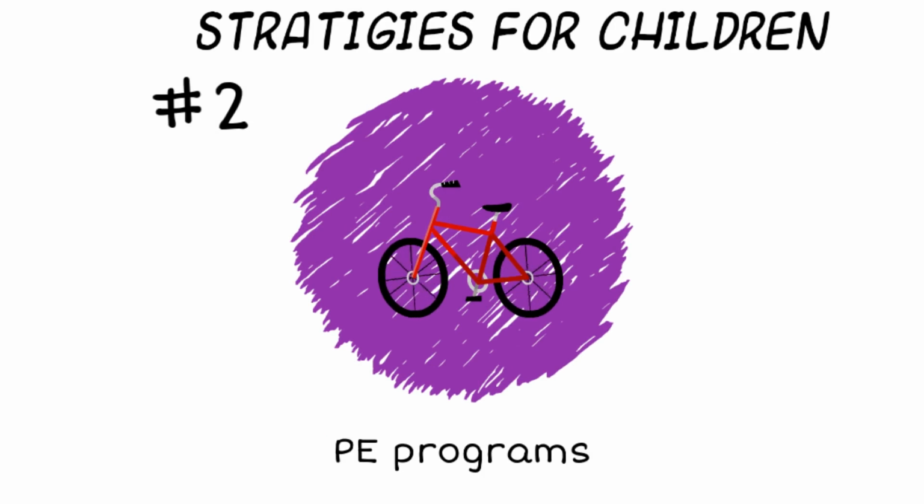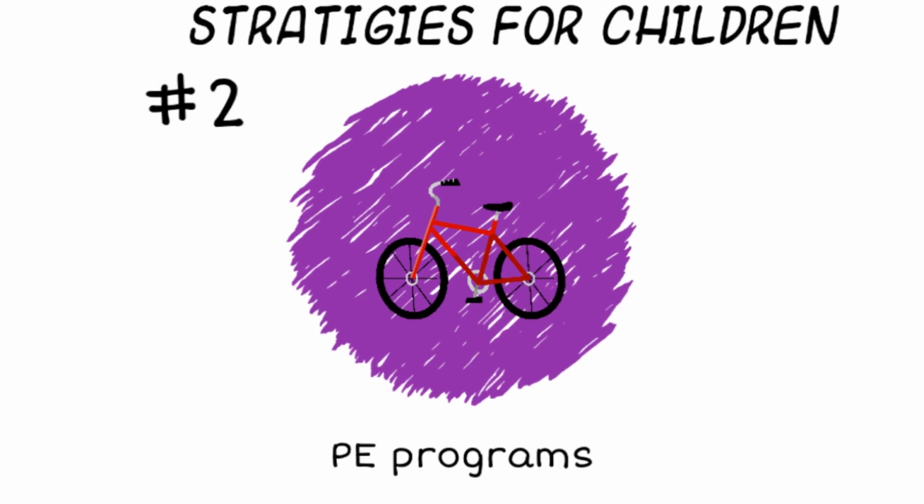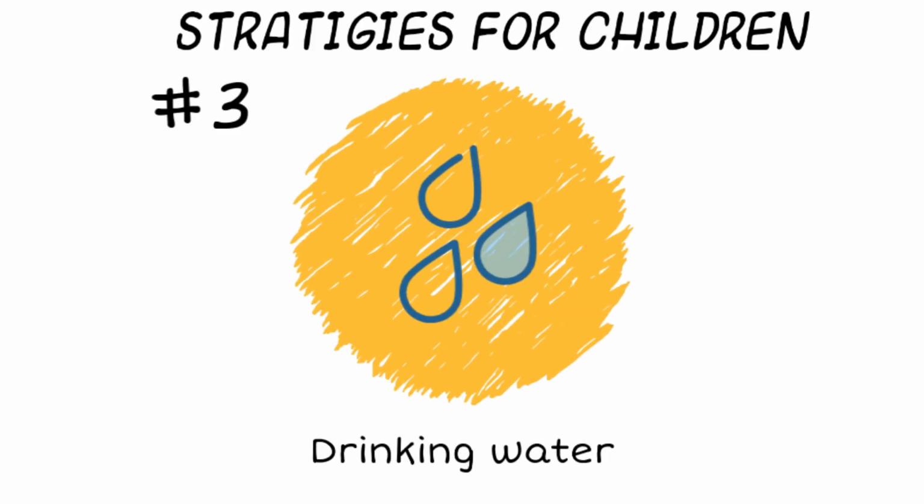The second strategy is providing PE programs in schools, which will provide physical activity at the recommended levels. America recommends that primary school students do 150 minutes per week. The third strategy is drinking a lot of water. Water is the most important thing that the body needs, so children should drink a lot of water to be healthy and avoid obesity.